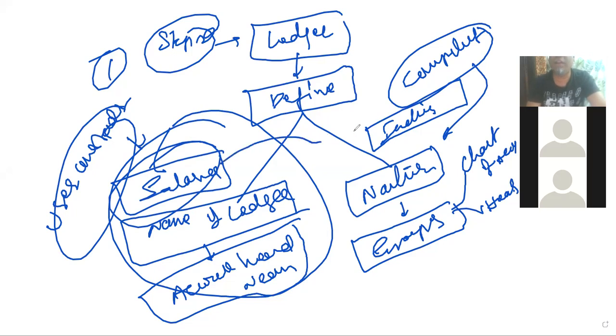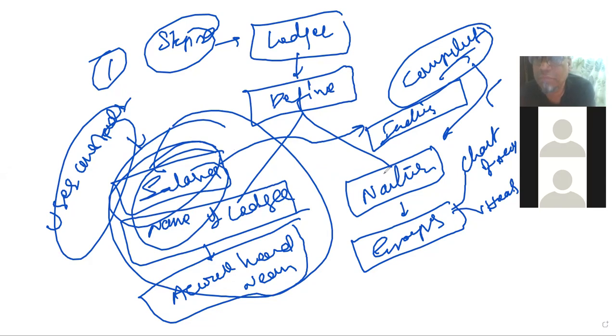Here computer will understand only four things: expenditure, asset, income or liability. Salary, the correct thing is expenditure. It will take it to the expenditure head. If you define salaries as a fixed asset, salaries will be shown in the assets head. It will carry it to the balance sheet, which is wrong.